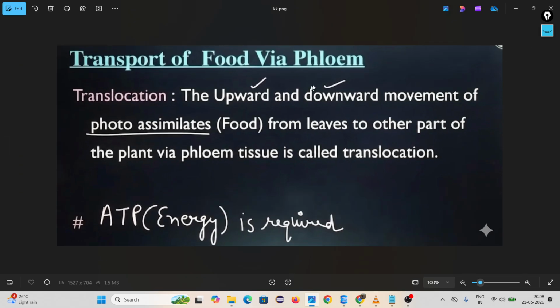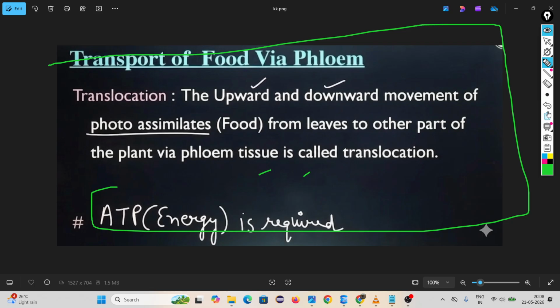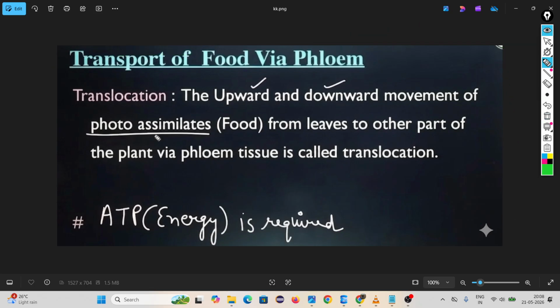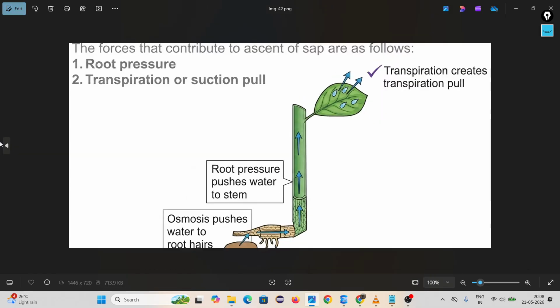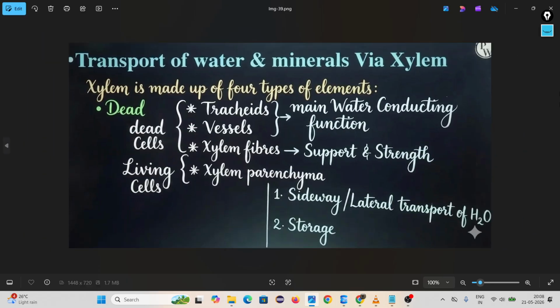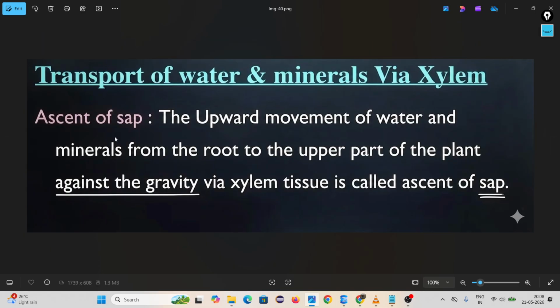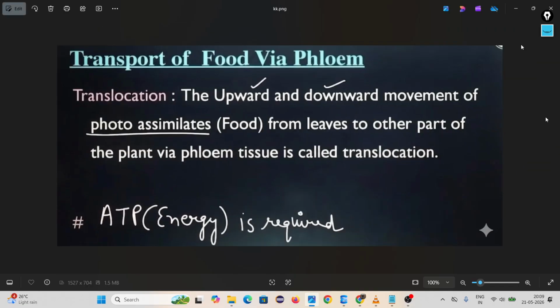Translocation means the upward and downward movement of photo assimilate. Photo assimilate means the product created by photosynthesis. Its movement from the leaves to other parts of the plant is called translocation. The other one is ascent of sap. These are the two process names. With this we completed transportation.